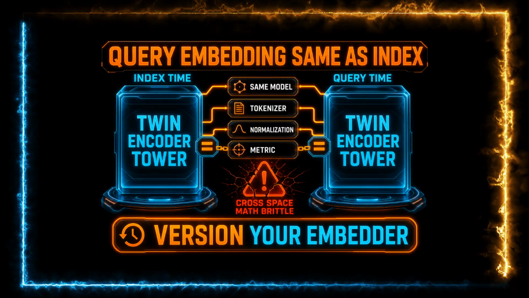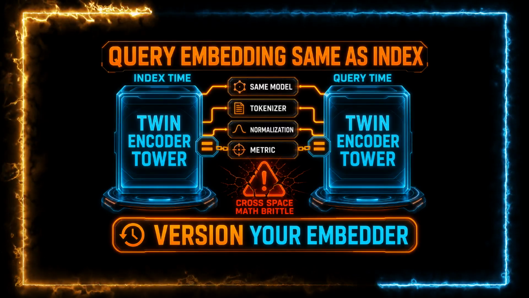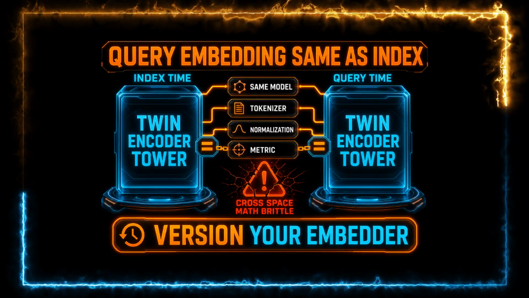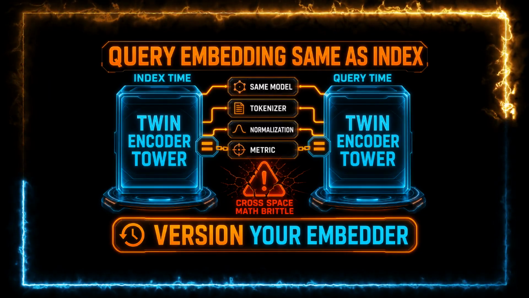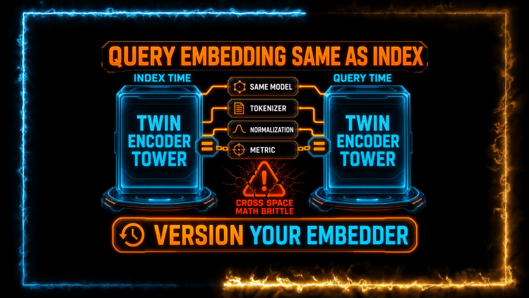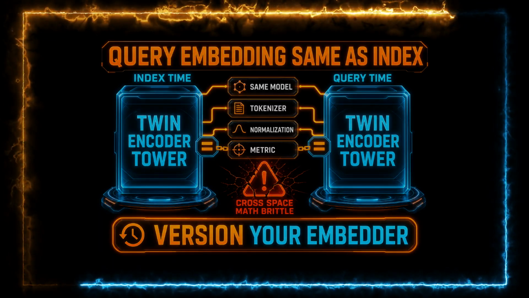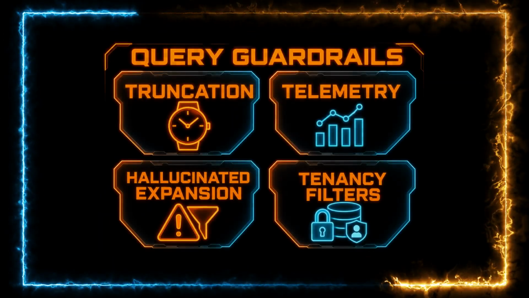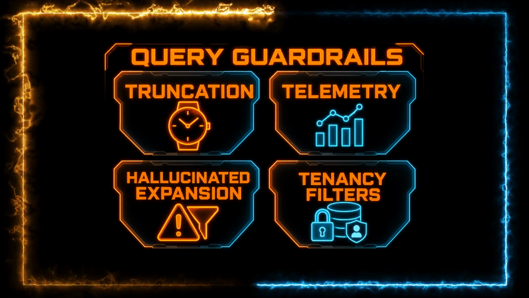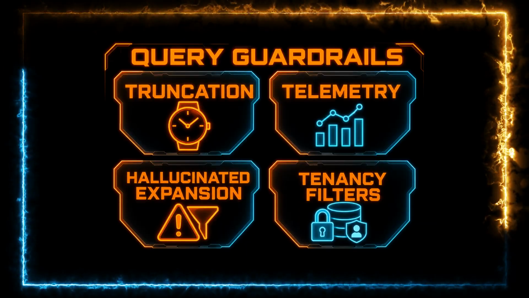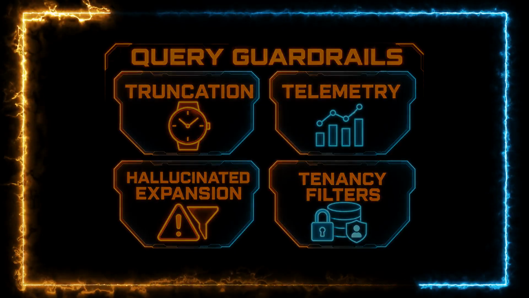Eventually, you freeze rewrite decisions into embedding inputs. Embed with the same embedding model, tokenizer limits, normalization conventions, and distance metric semantics promised at index time. Cross-space math is brittle. Versioning your embedder beats debugging impossible recall regressions silently. Operational guardrails worth naming: telemetry on truncation, hallucinated query additions in expansion, tenancy filters applied, same-space embeddings for every hop, deterministic seeds for merges, so eval's reproducible.